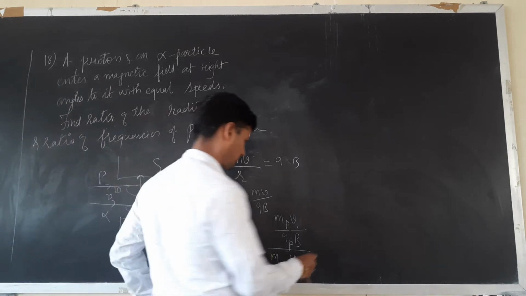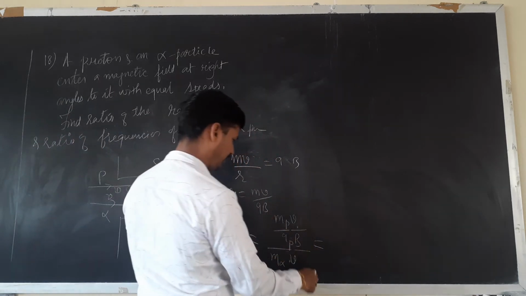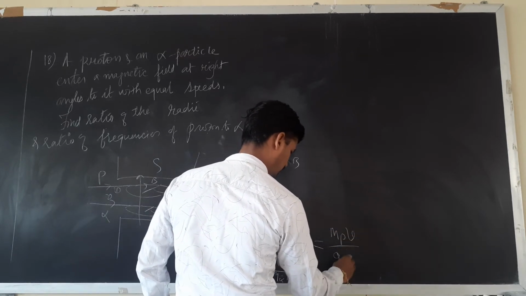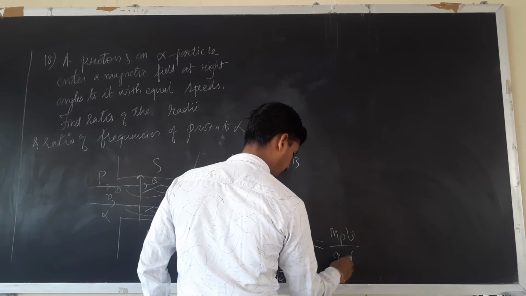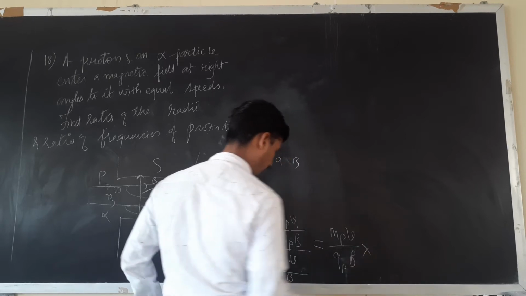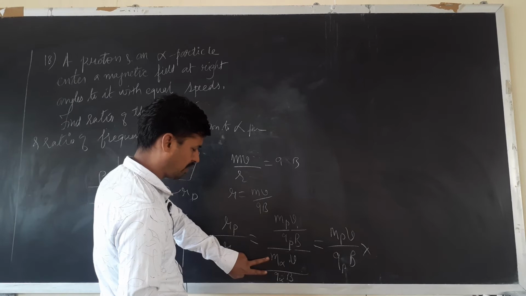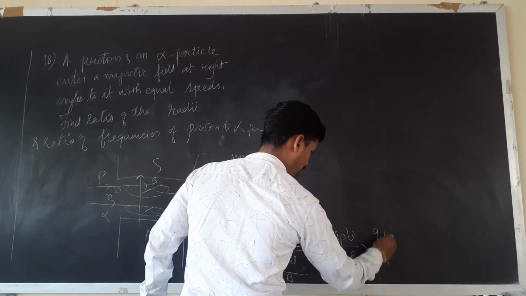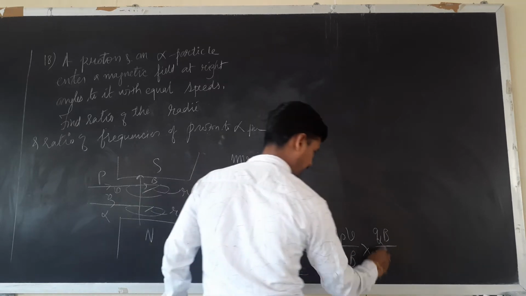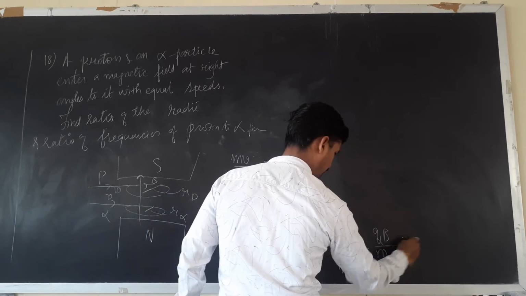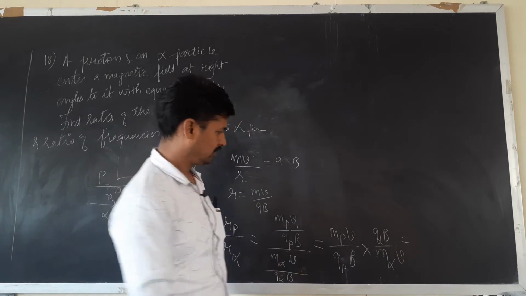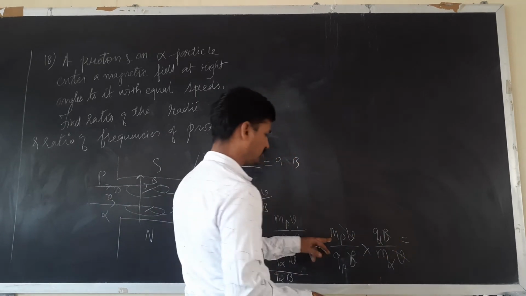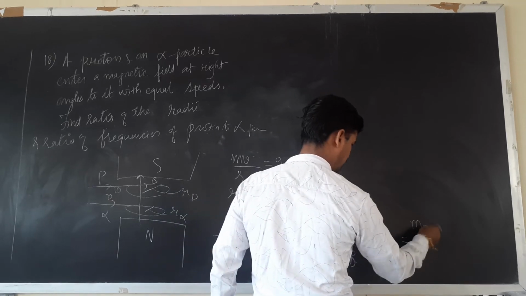Let us see. I will write this whole quantity in the denominator: mp v divided by qp B, into, you have to reciprocate this, q alpha B divided by m alpha v. Now see, v and v cancel, B and B cancel. Mass of the proton is mp, we will write as it is.